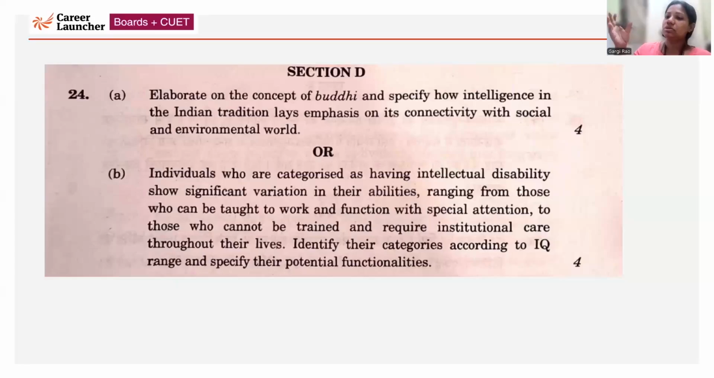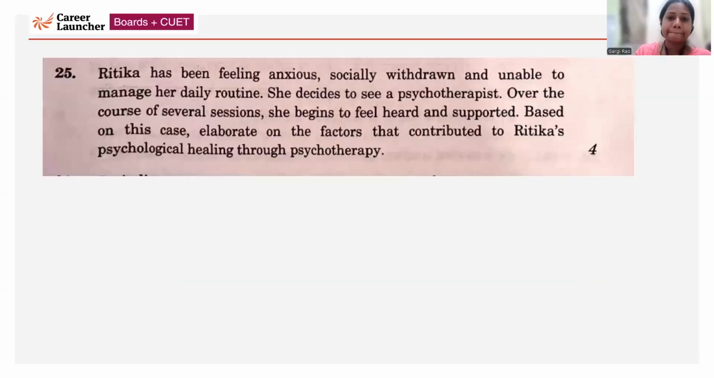So the intellectual disorders range is basically below 70. You have mild, moderate, severe, and profound. You have to talk about these four categories, what functions a person can perform and what functions the person cannot perform, and also mention their approximate IQ range.